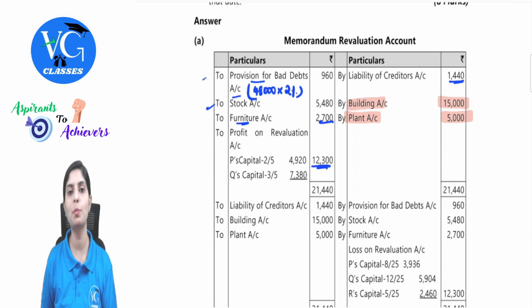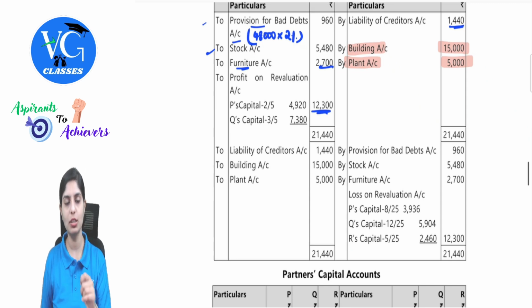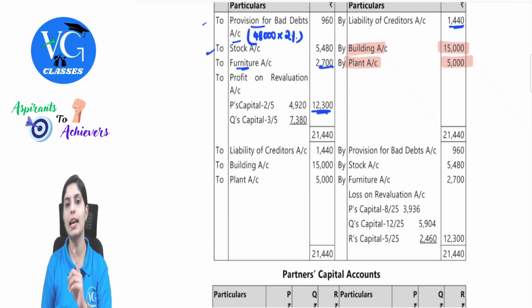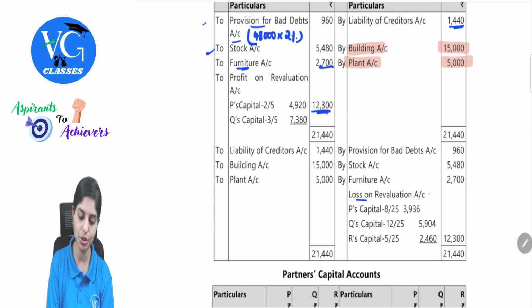Since they have asked us to prepare memorandum revaluation, whatever entered will automatically be reversed. One important thing here is when we are reversing, we will have a loss since we had got profit on revaluation. This loss will be apportioned to all partners in new profit sharing ratio. This point most of the students have missed, as per the examiner's comment. So make sure we are not losing marks here. So this needs to be apportioned in new profit sharing ratio.